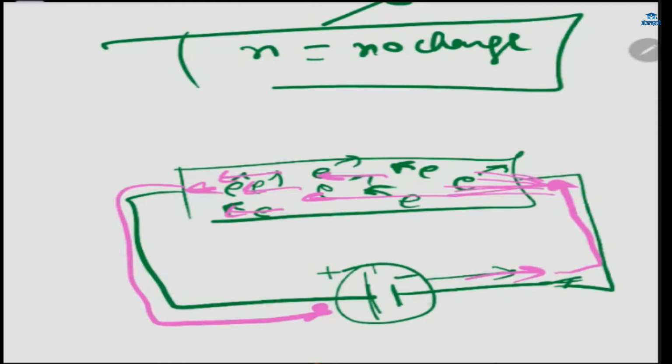And the current will start flowing. This is what electric current is. Electric current will flow from positive terminal to negative terminal.